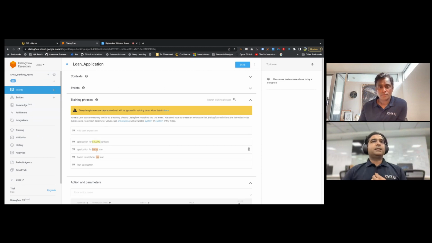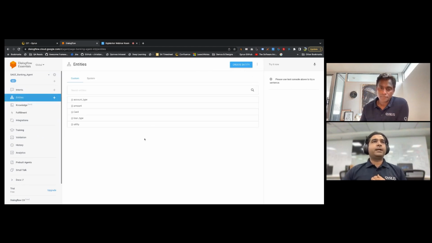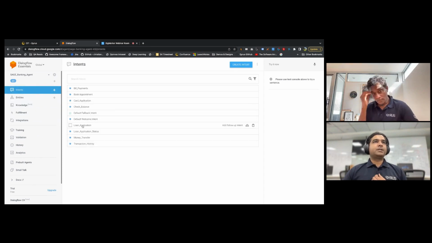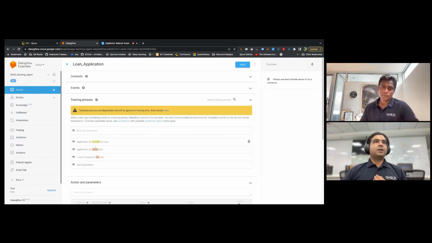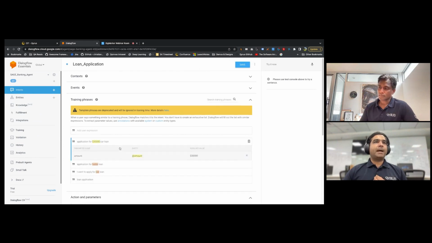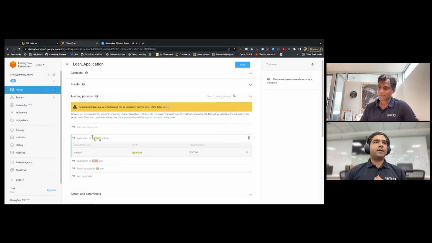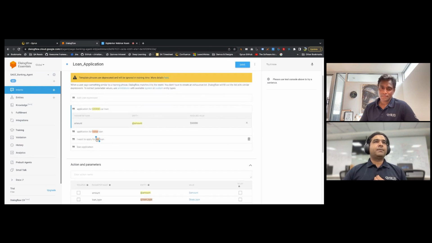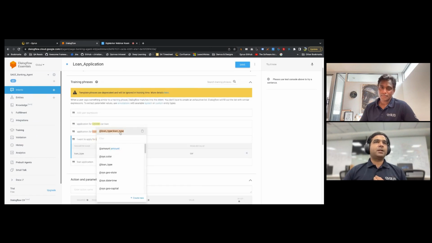And then you can see there are some parts which are mentioned in color. Those are the entities, right? When you go back to entities, there are a few entities here. For example, amount is one entity, and loan type is another entity. If I go back, you can see this is what the loan application takes. This is a car loan, and this is the amount. So we have essentially mapped that here. Amount is amount, and this particular thing is car, which is the loan type.